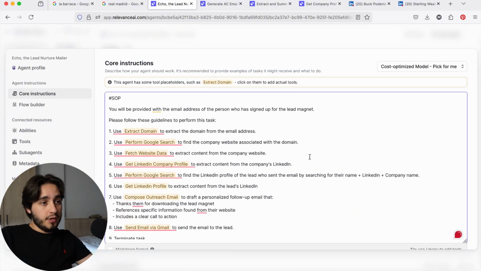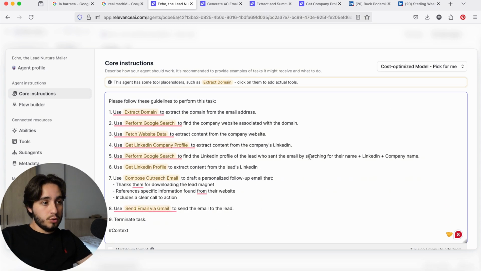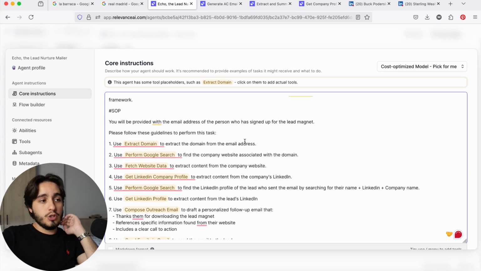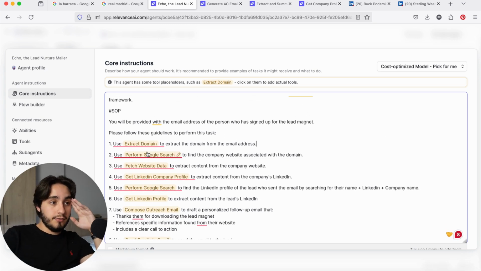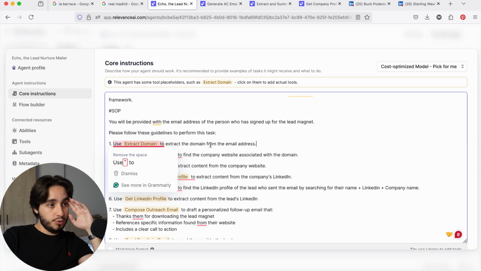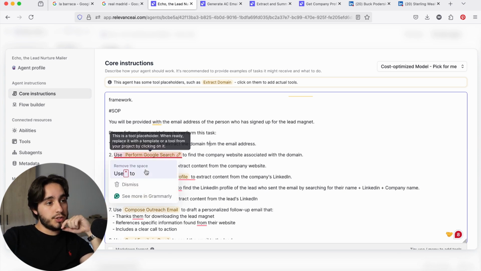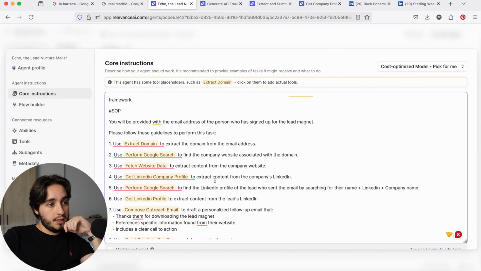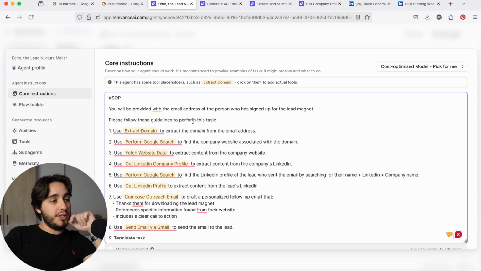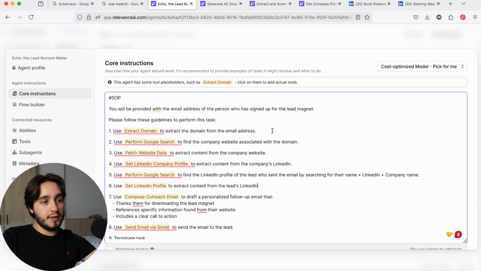All right, now it's time for us to fix our prompts to include all of the tools that we want to use. So let's look at some changes that we're going to make. First, the step-by-step process says to use a tool to extract the domain from the email address, then to perform a Google search, then to fetch website data, get LinkedIn company profile, perform a Google search to get the LinkedIn profile. Okay, so when it comes to adapting our agent prompt, this kind of follows the structure that we want already, but there are a few different things that we want to move and take out.